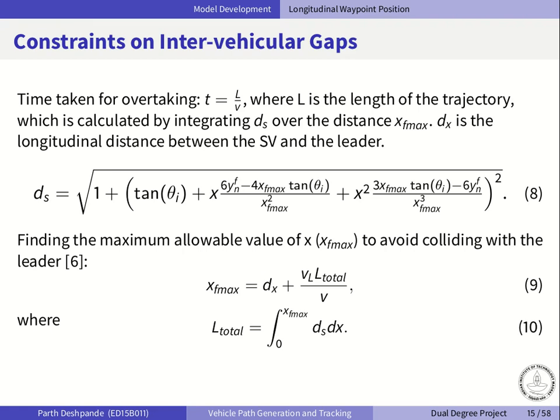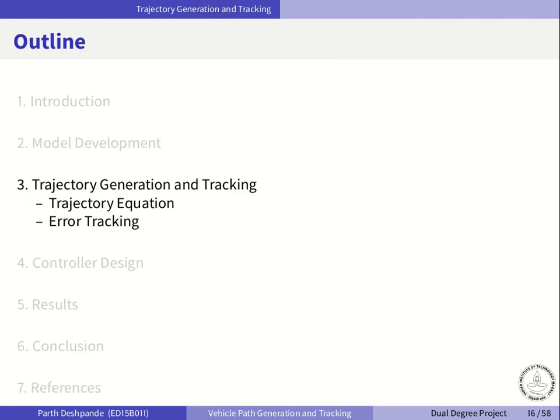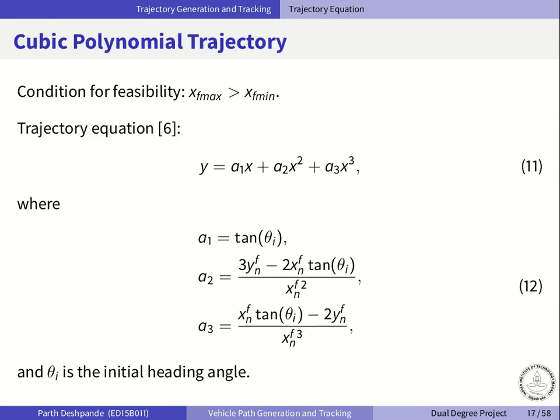So the maximum possible value of the x coordinate is obtained based on the objective that the overtaking should be completed before the subject vehicle reaches the leader, and this is to avoid a collision between them. So this means that the relative distance covered should be less than the gap between them. So once we have these two values to generate the trajectory, we compare them and we say that the trajectory is feasible only if the maximum value obtained is greater than the minimum possible one, else the overtake is aborted.